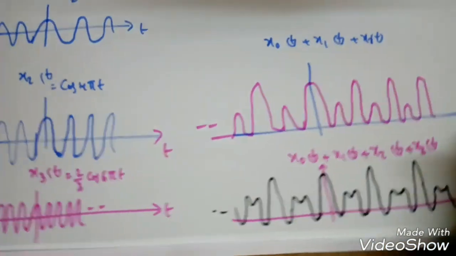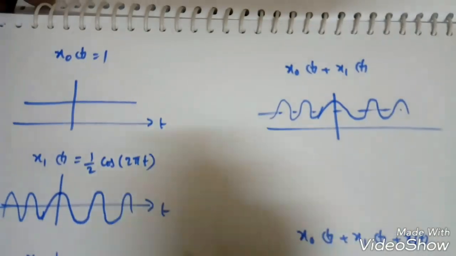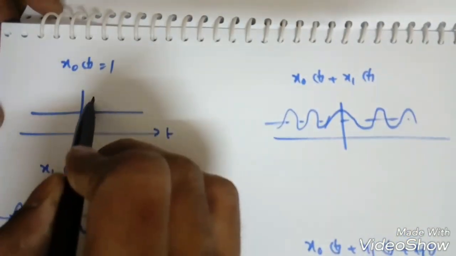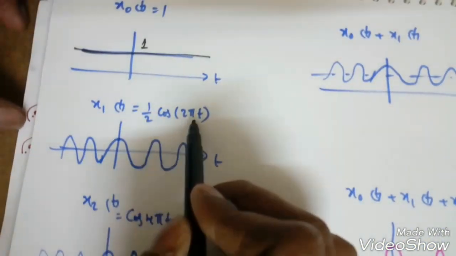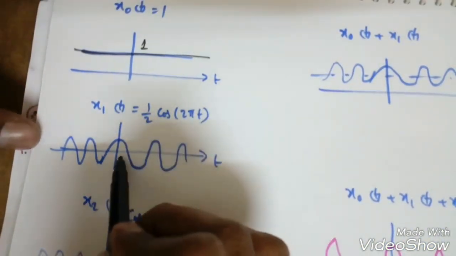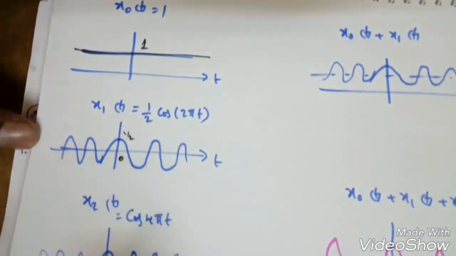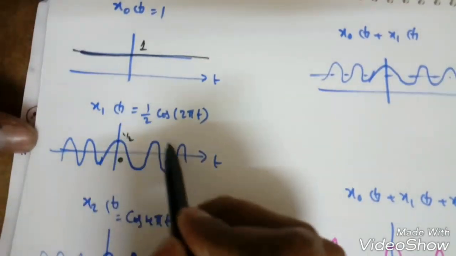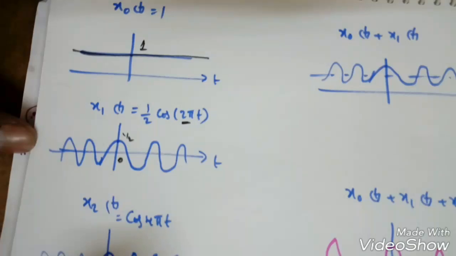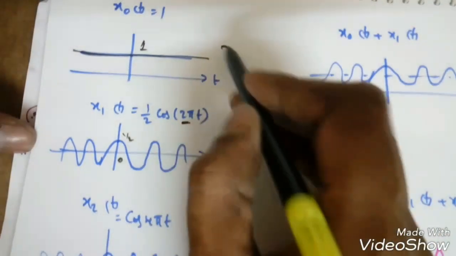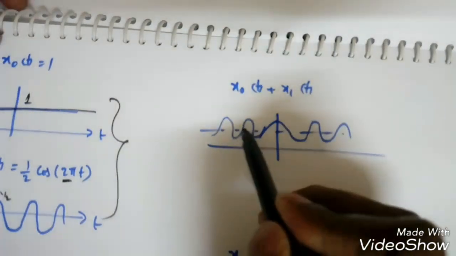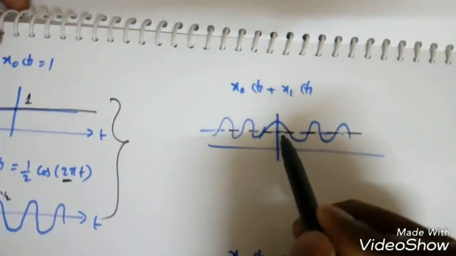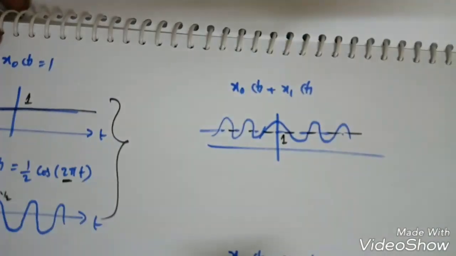Now if you see here, this x0 of t is 1, that is a constant DC signal, which is from minus infinity to infinity. Now if you see x1 of t, which is 1 by 2 cos 2 pi t, a cos signal means at 0 we'll get the 1 by 2 as the amplitude, and it will be varying with respect to the frequency 2 pi. Now if I add these two signals, DC plus AC, we will get the DC shifted version like this. It will be shifted by 1.